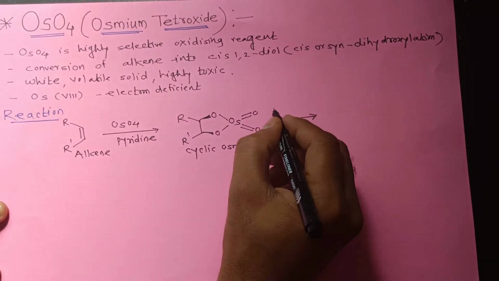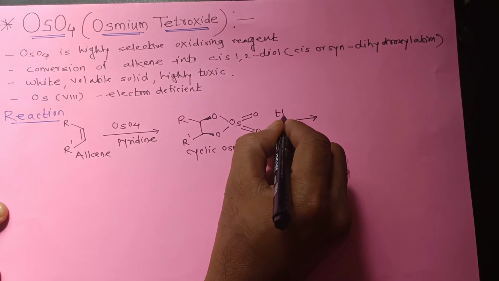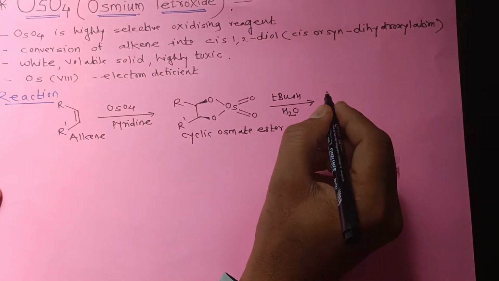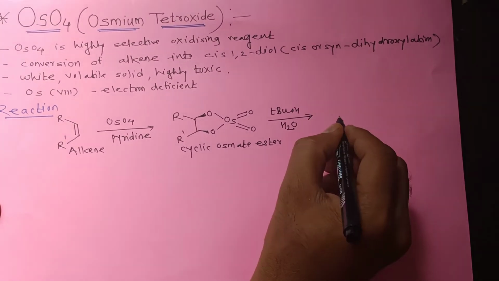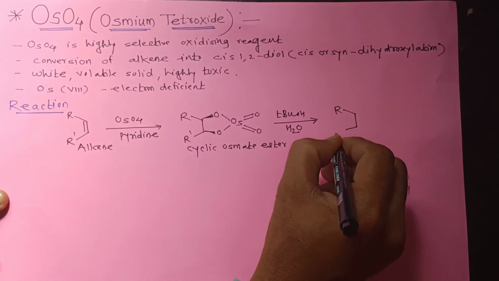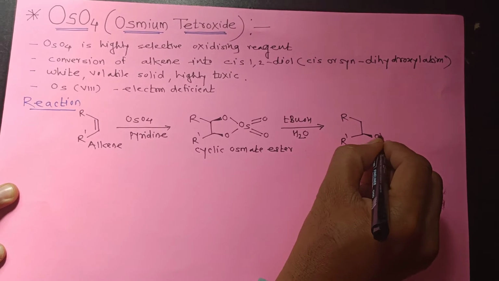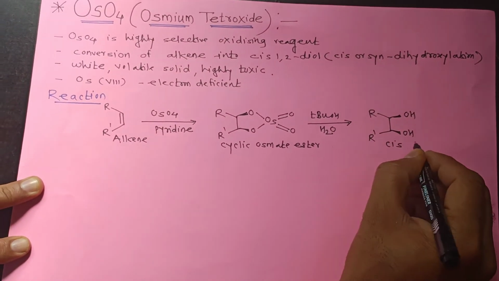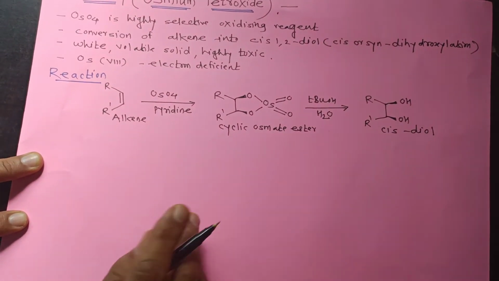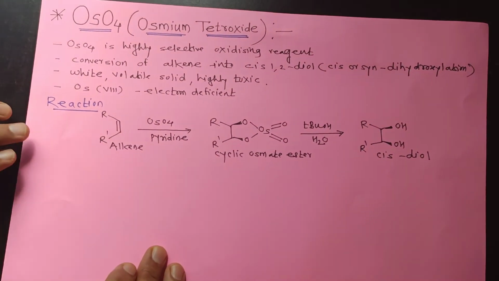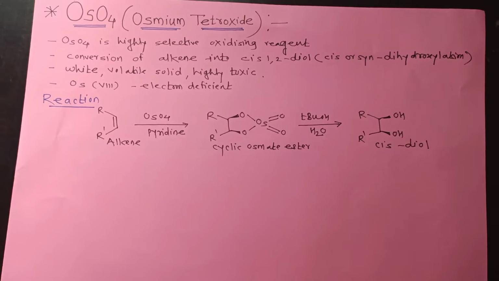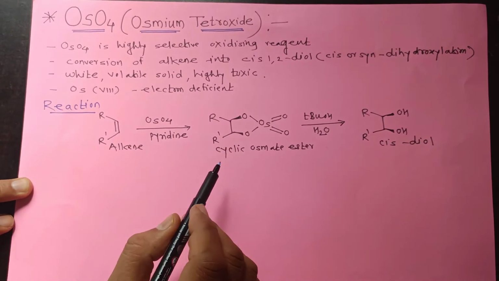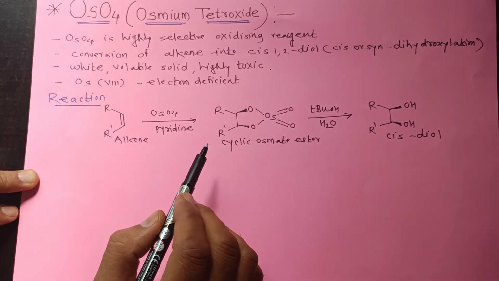Then this cyclic osmate ester undergoes decomposition with water in presence of tertiary butanol, and there is formation of cis diol. This is cis diol. During this reaction, pyridine can form a stable complex with osmium tetroxide.